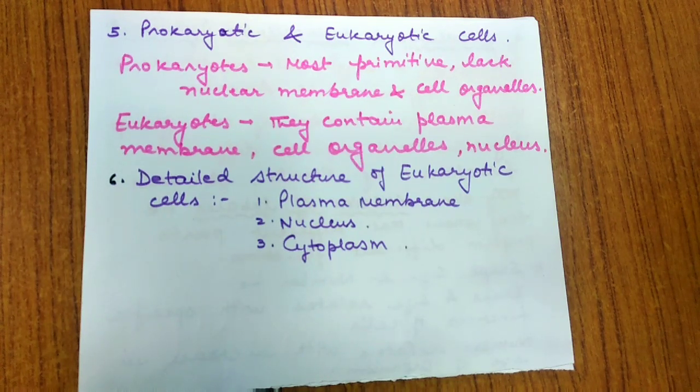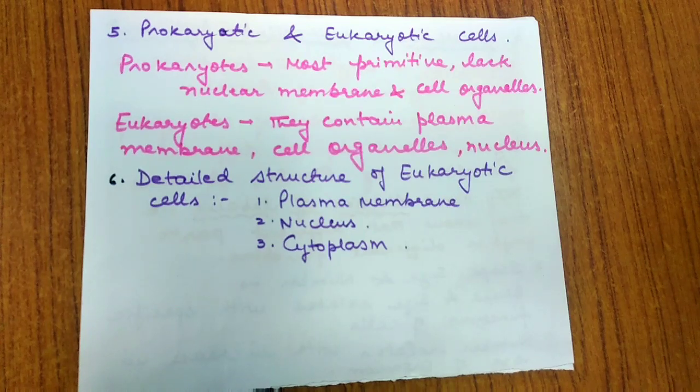What is a selectively permeable membrane? That means when a membrane allows penetration of some substances like solvent, but not all substances, we call it a selectively permeable membrane. So the plasma membrane is one example of the selectively permeable membrane. So what is the important function? The function is it allows or permits the entry and exit of only selected material.